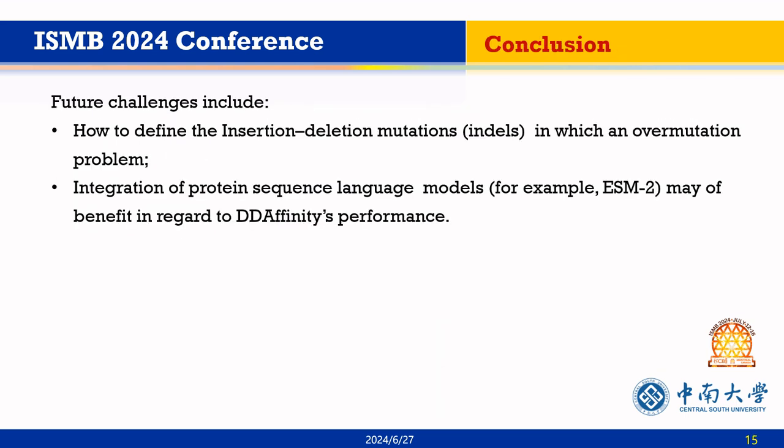Finally, I would like to make a conclusion of this presentation. In this paper, we proposed DDAffinity based on k-nearest neighbor residue graph, which aggregates information from spatial and sequential MPNN for accurately predicting changes in binding affinity caused by multiple point mutations.